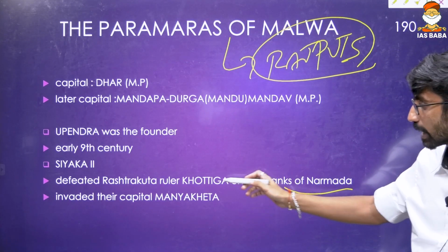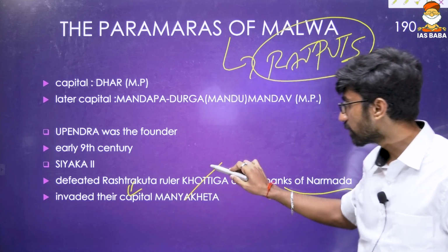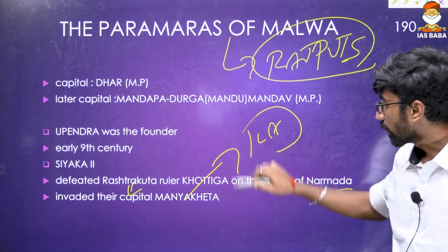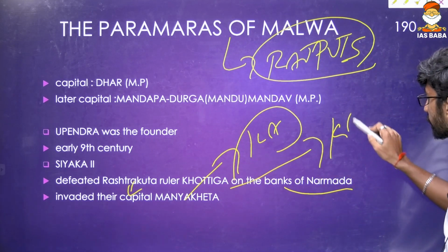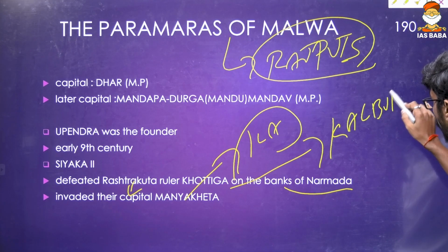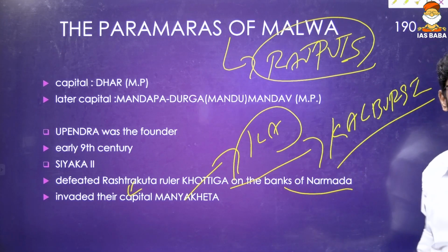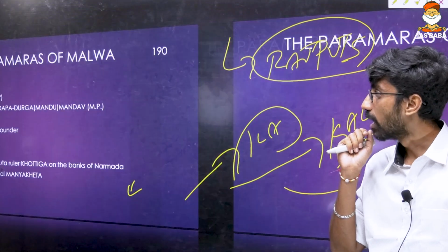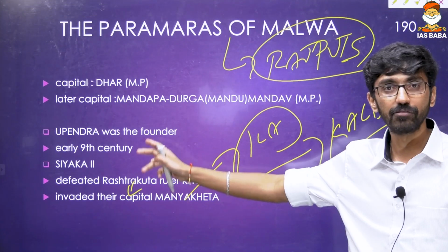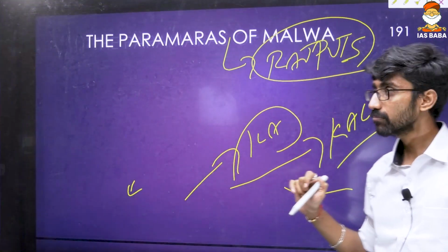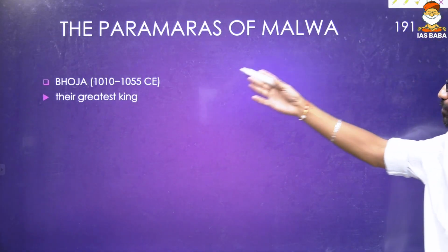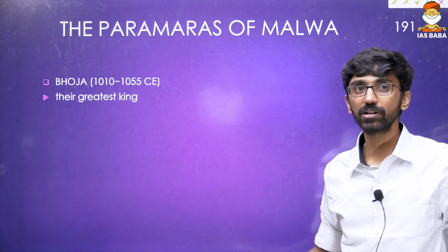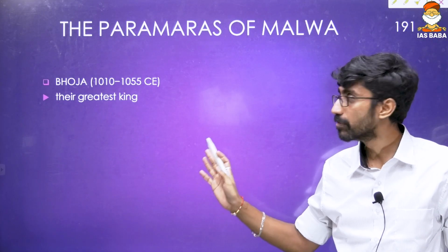He invaded the capital of the Rashtrakutas, that is Manneketa, again in the Karnataka region. Today it is Kalburgi district of Karnataka. Manneketa or Malkhet, that is the capital of the Rashtrakutas, and that was attacked by the Paramara ruler Siyaka II. The founder was Upendra. And again, another Paramaras of Malwa ruler, Bhoja, their greatest king, ruled between